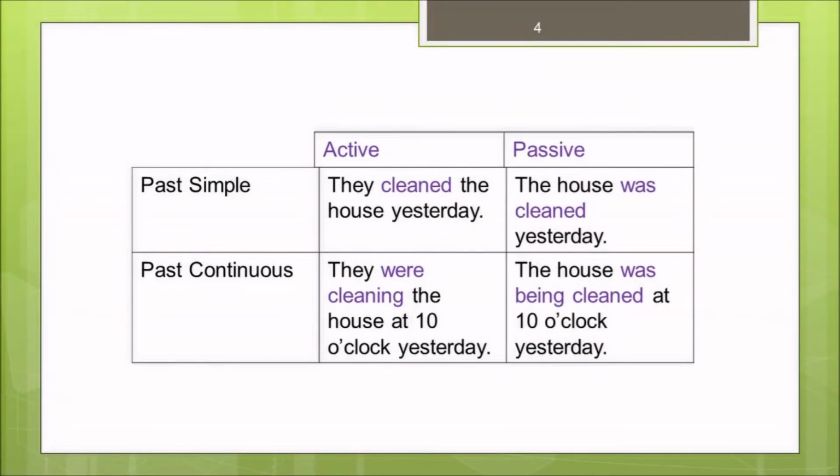In past simple, sentences like, they cleaned the house yesterday, we change them into passive this way. The house was cleaned yesterday. They were cleaning the house at 10 o'clock yesterday is the sentence in past continuous. The house was being cleaned at 10 o'clock yesterday. Again, the house was, this is the verb to be in the appropriate tense, while being tells us the continuous tense, and the main verb in past participle, cleaned.